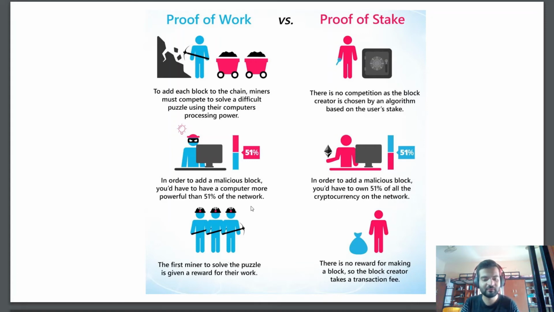So if we compare this, in proof of stake there's not much competition, and it won't let the miners have more and more computation power, which can degrade the environment. So proof of stake is also a better algorithm, but there is more centralization in proof of stake. For example, in terms of Ethereum, currently Ethereum has four major mining pools.